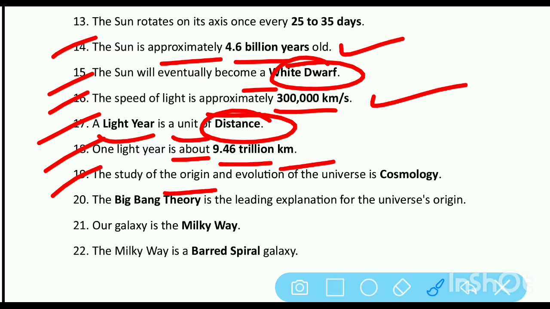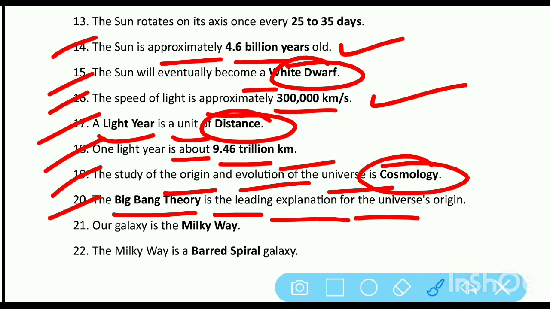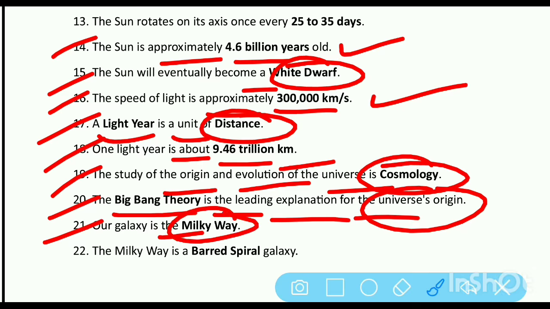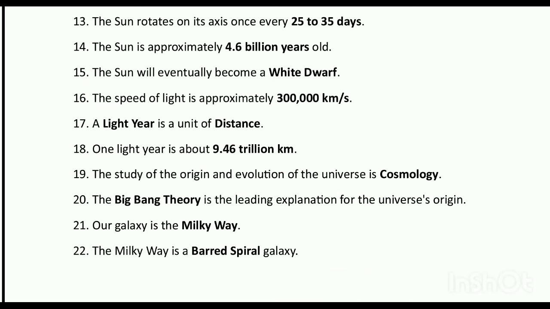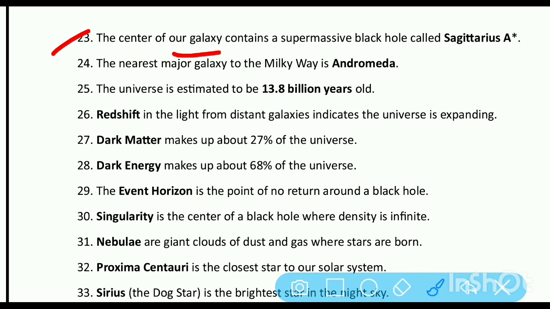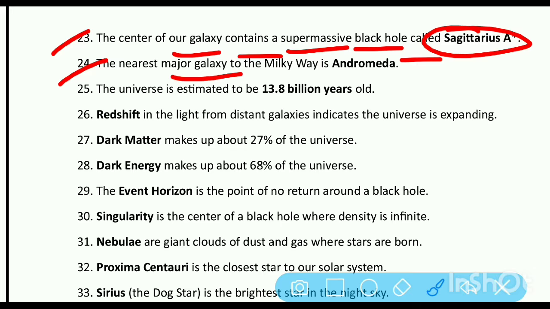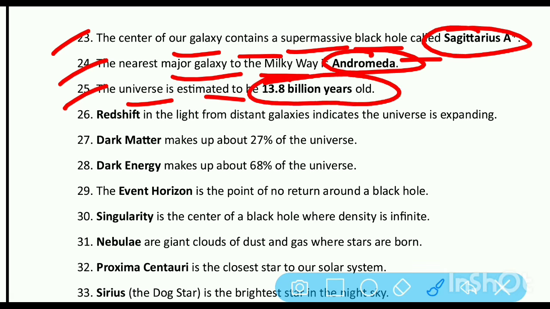The study of the origin and evolution of the universe is cosmology. The Big Bang theory is the leading explanation for the universe's origin. Our galaxy is the Milky Way. The Milky Way is a barred spiral galaxy. The center of our galaxy contains a supermassive black hole called Sagittarius A. The nearest major galaxy to the Milky Way is Andromeda. The universe is estimated to be 13.8 billion years old.